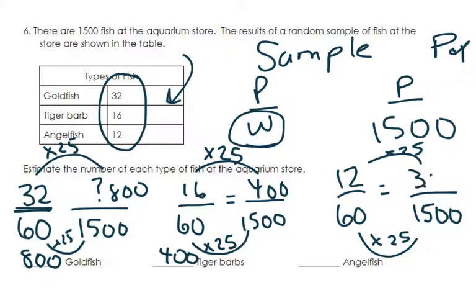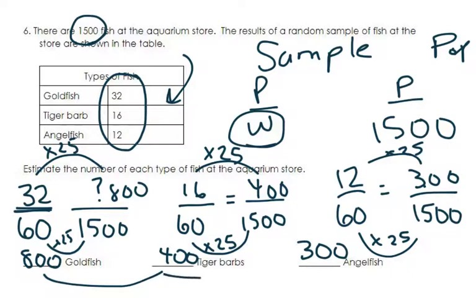is 300. And I should know this actually because all of my fish should equal 1,500. That was my total in the beginning of the problem for my population, right? And so 800 plus 400 equals 1,200 plus 300 is 1,500. So I know I got my answer correct. If these numbers do not add up to the whole population that you were given, then you did something wrong in the problem and you should double check your work, okay?